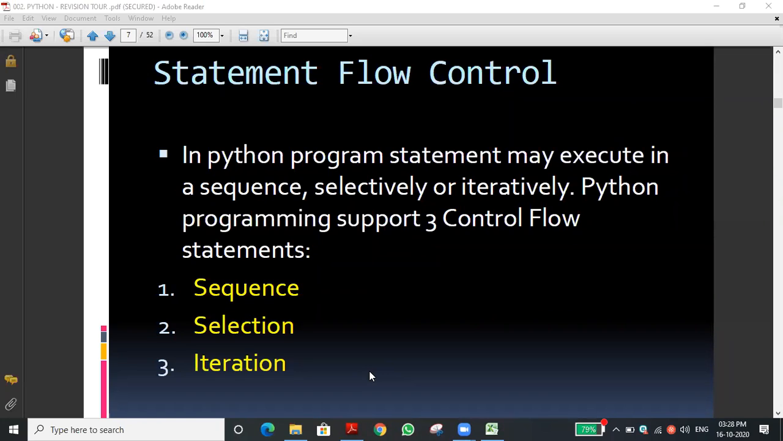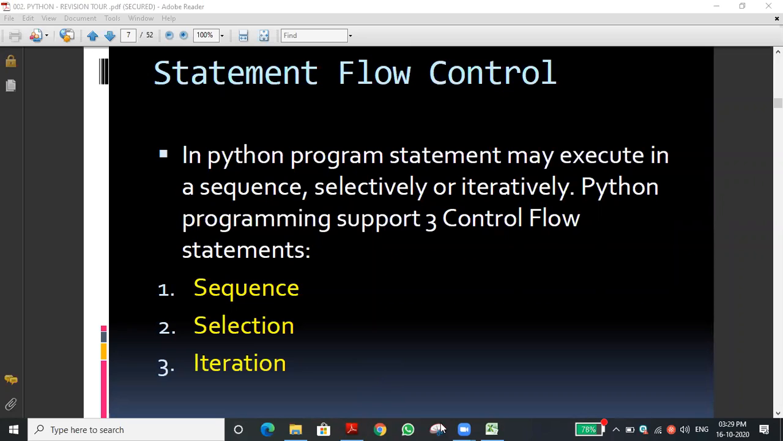So there are three types of statements. I'm saying three types of flow of statements are there. Can you say what are the three types of flow of statements? Sequence, selection, iteration. Sequence means one by one. Selection means based on the condition. Iteration means automatically it will be executed. That we will see in the next part.